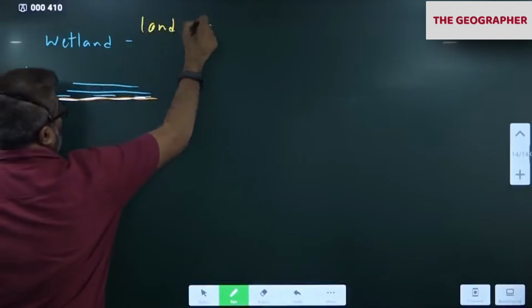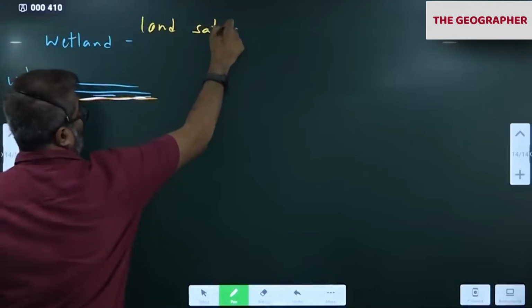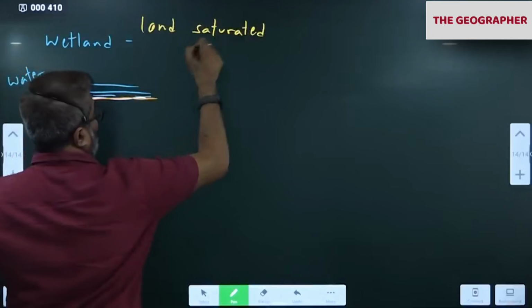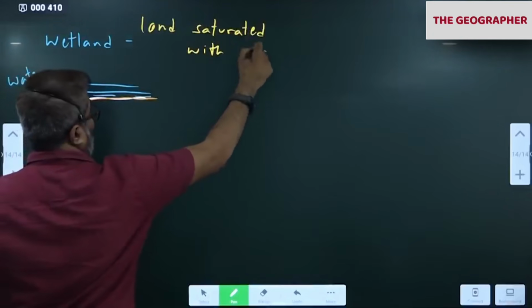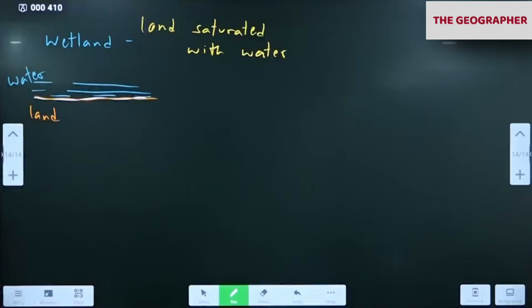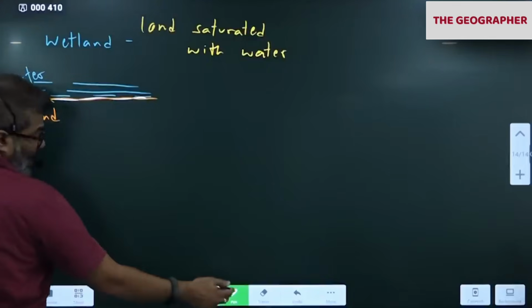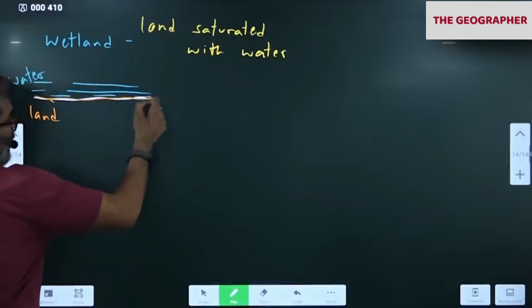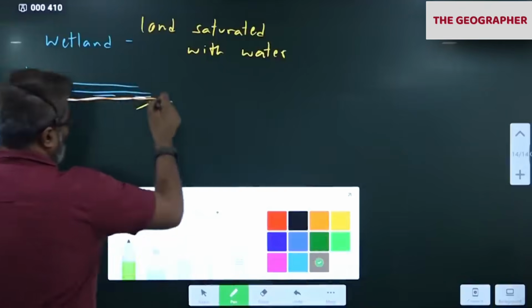Why? Because water is on the land for most part of the year. Soil and rocks will be mixed with water. So a kind of hydric soil will be there. Hydric soil. We call that hydric soil.